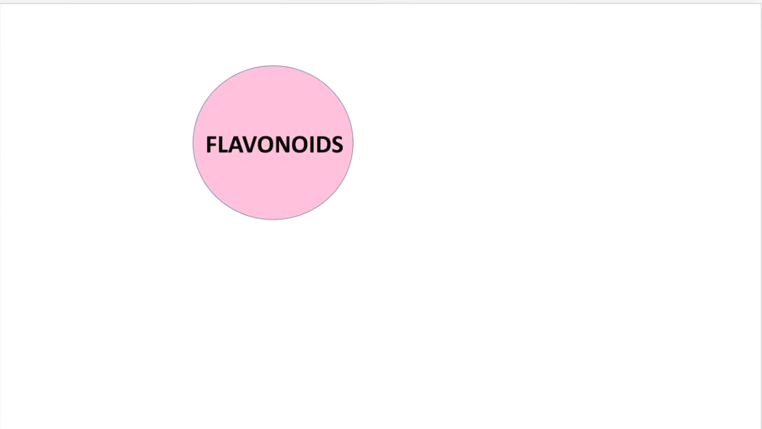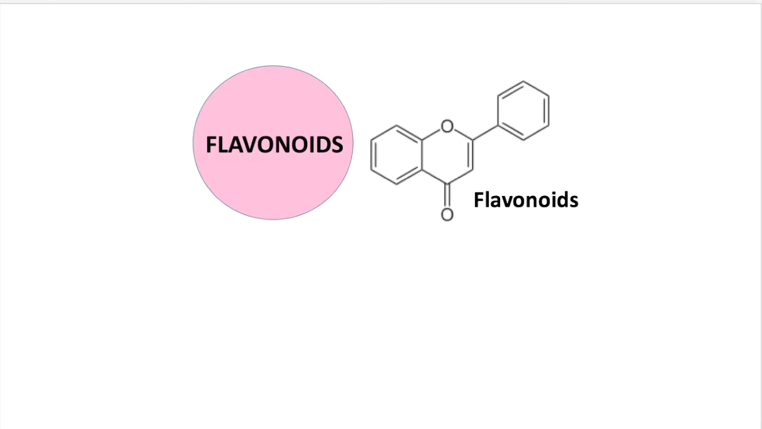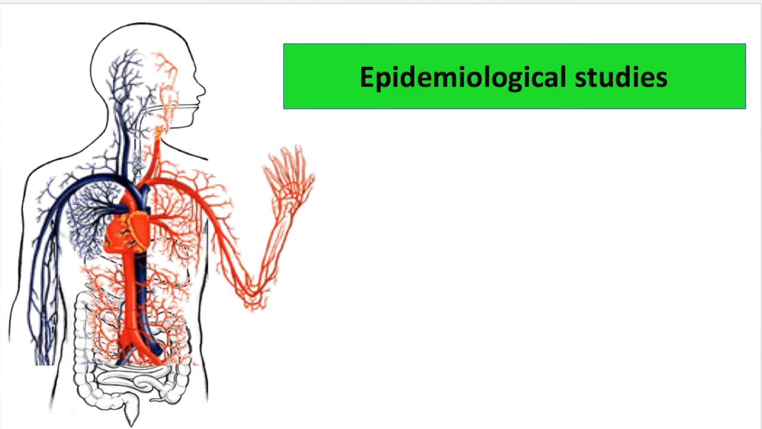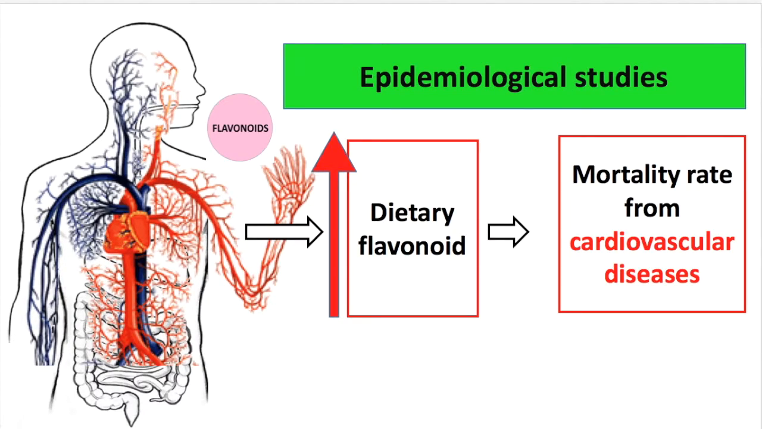Flavonoid is a major class of phytochemicals that is widely found in plants. Flavonoids are polyphenols, and increasing evidence has shown that flavonoid intake can be beneficial to health. Flavonoids have several health-promoting properties, and studies have shown that flavonoid consumption can have positive impacts on cardiovascular health. Epidemiological studies have reported an inverse correlation between the intake of dietary flavonoids and the mortality rate from cardiovascular diseases.